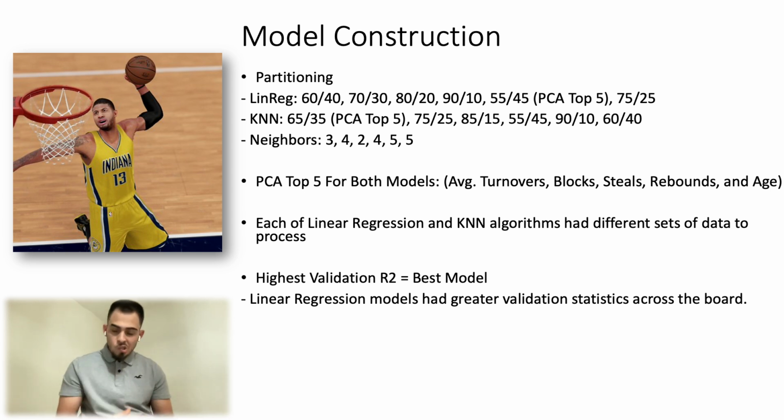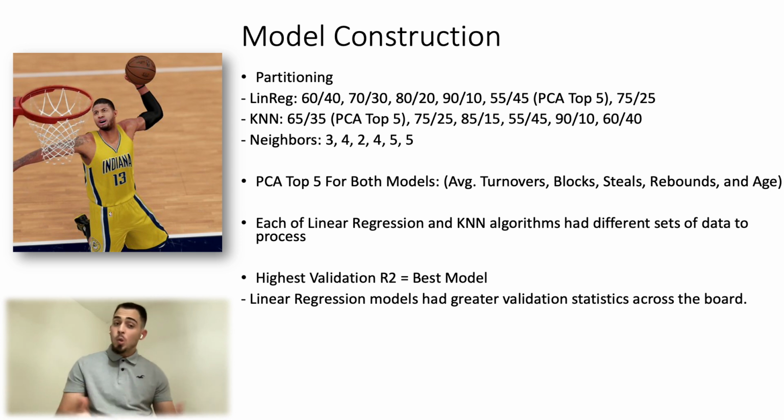Now, as we get into model construction, I think it's important to highlight the partitioning that I decided to use. For the linear regression algorithm, I decided to use partitionings of 60-40, 70-30, 80-20, 90-10, 55-45, which was the partitioning that I used when I did the PCA analysis of the top five for a specific model. And then the sixth model was 75-25.